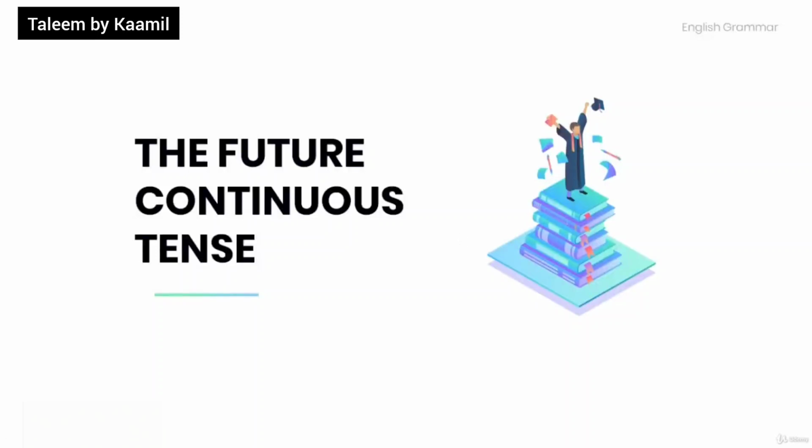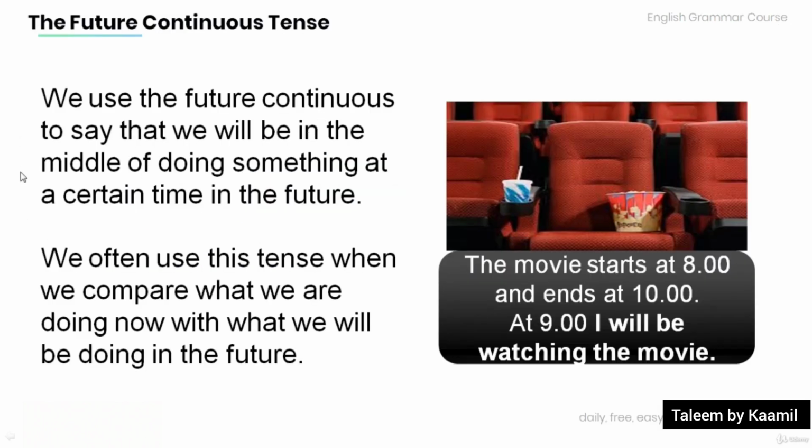Welcome to this tutorial. Today, we're going to talk about the future continuous tense. Let's get started. We use the future continuous to say that we will be in the middle of doing something at a certain time in the future. Remember that we often use this tense when we compare what we are doing now with what we will be doing in the future. Have a look at the example over here.